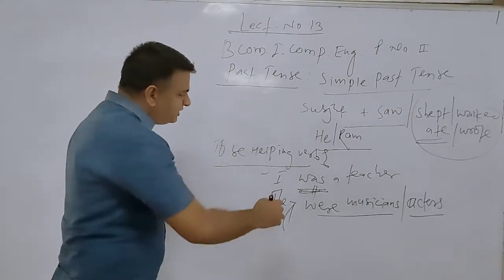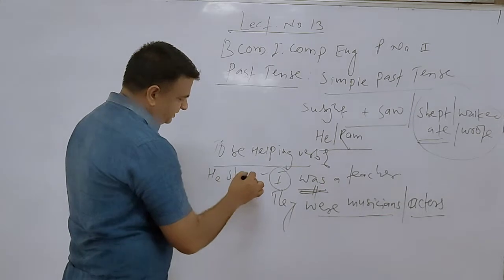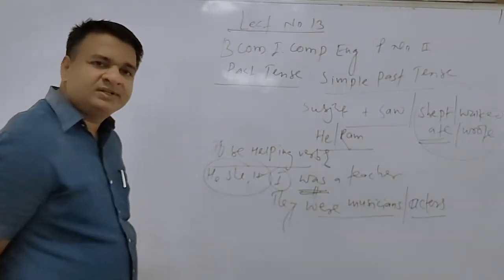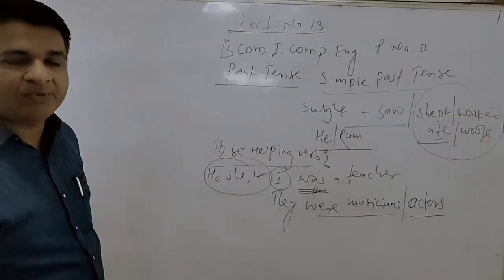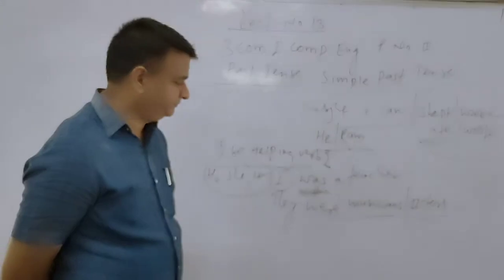So this was comes for first person singular number and third person singular number. We use was. He was a teacher, she was a dancer, I was a musician, I was a singer, I was an actor.